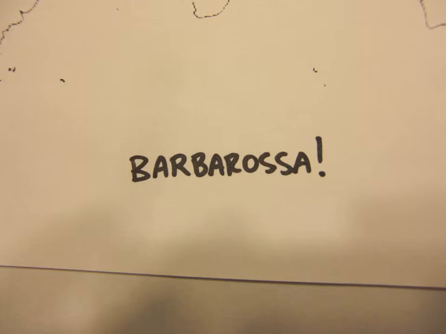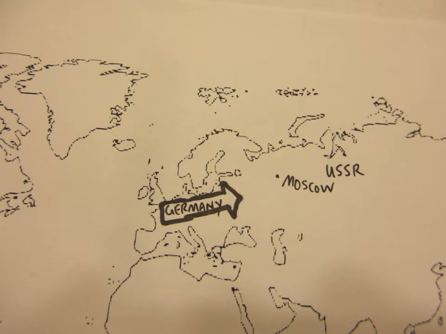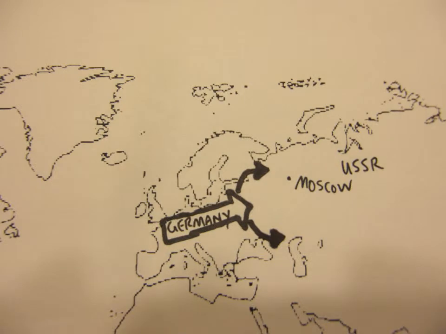Operation Barbarossa, the invasion of the Soviet Union, began on June 22nd of 1941. Hitler broke his promise to Stalin to not attack, and the Soviets soon suffered hundreds of thousands of casualties in the surprise attack. The invasion went well for the Germans. This lasted briefly, however. Instead of taking Moscow, Hitler opted for a dual-flank approach, sending some forces north to Leningrad and some south towards the Black Sea.